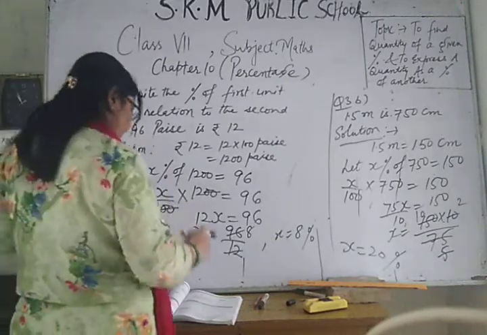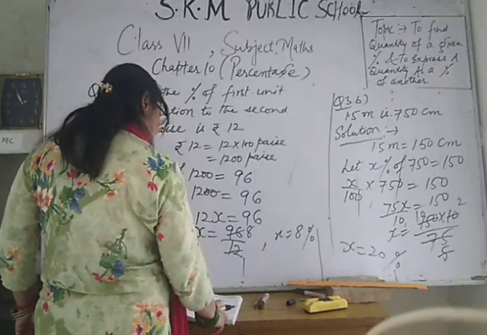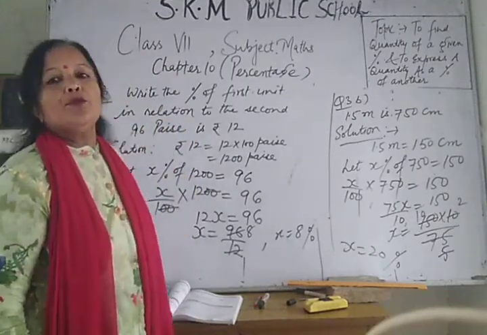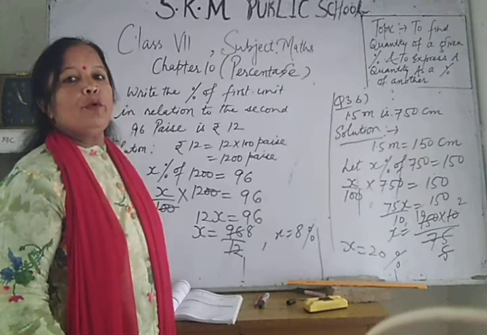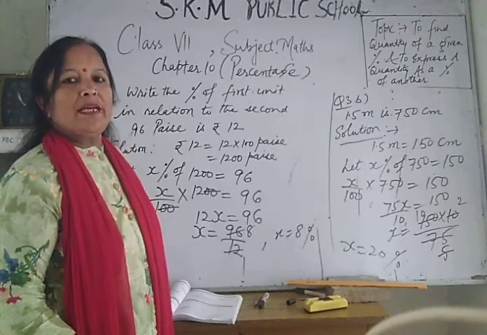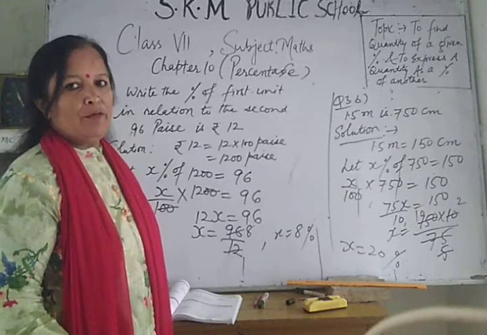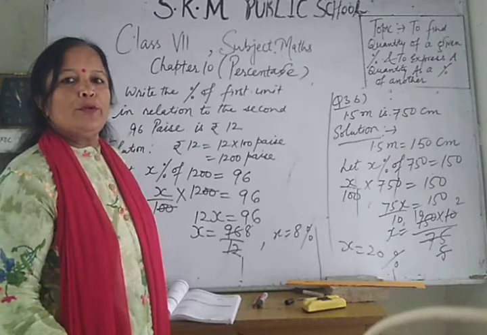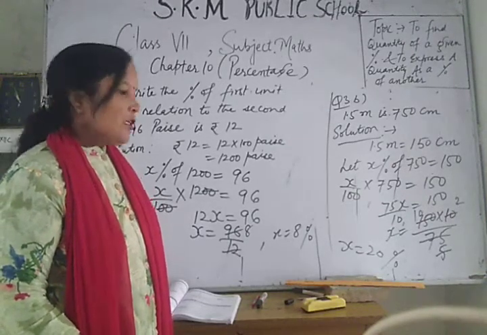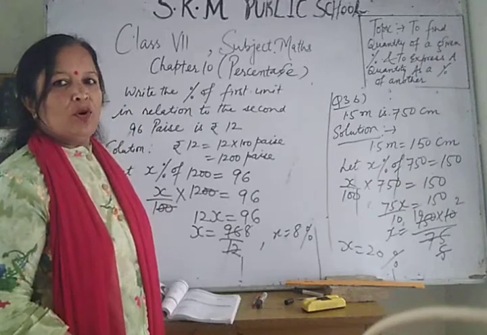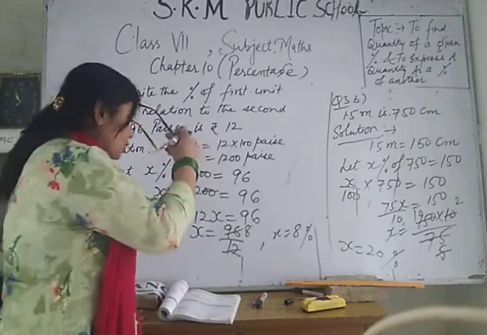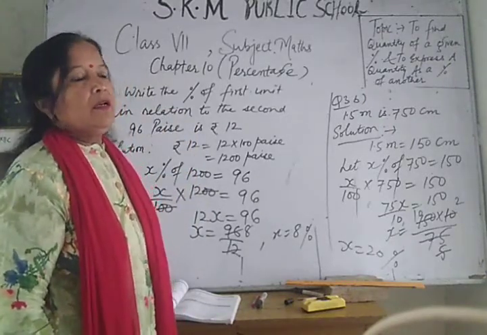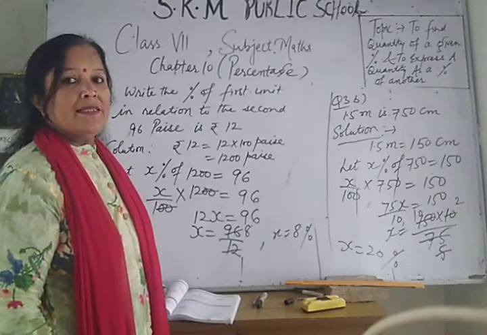In D part, 2 days is 30 hours. So days are bigger. So you will find x percent of 2 days. 2 days means how many hours? In 1 day there are 24 hours. In 2 days, 24 into 2, 48 hours. So you will find x percent of 48 hours is equal to 30 hours. Then you will simplify in this way.